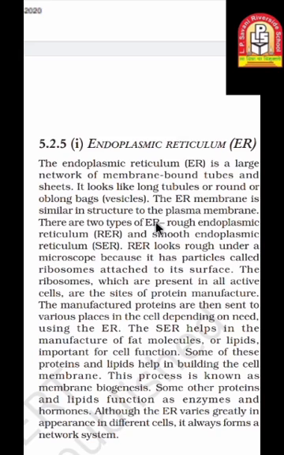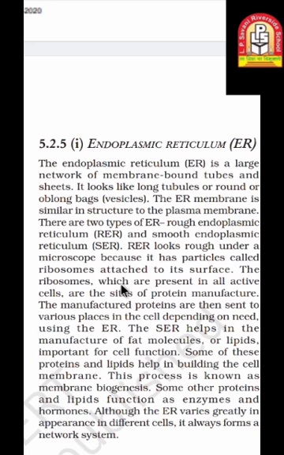There are two types of endoplasmic reticulum. The first one is the rough and the second one is the smooth, so you can write them as RER and SER. Rough endoplasmic reticulum looks rough under the microscope because it has particles called ribosomes attached to its surface. It means the ribosome particles make the endoplasmic reticulum rough.